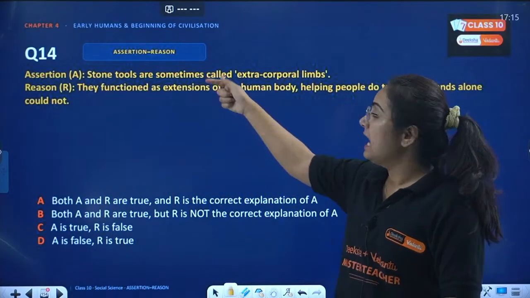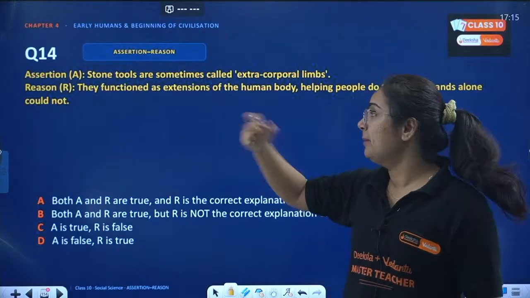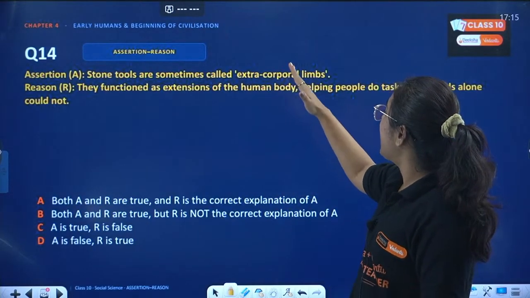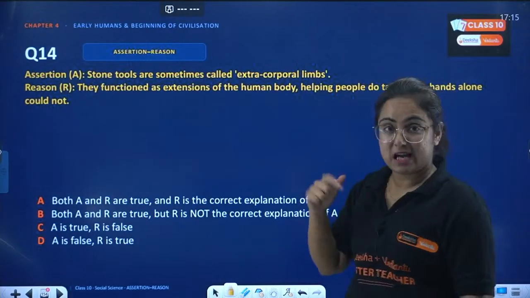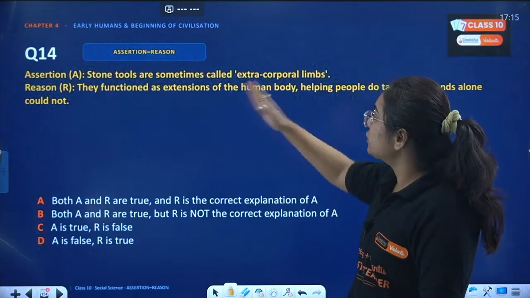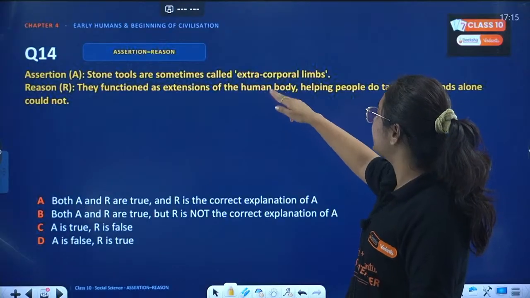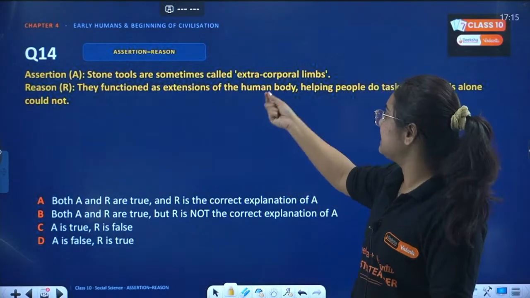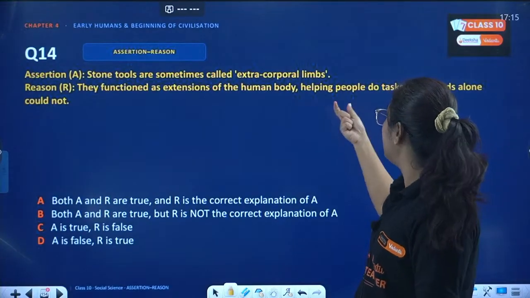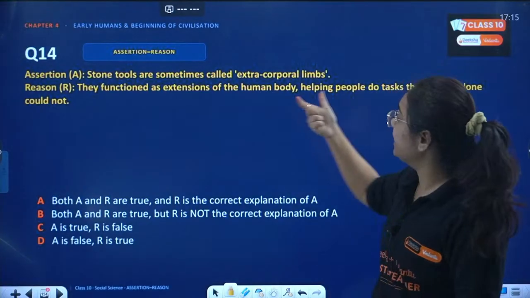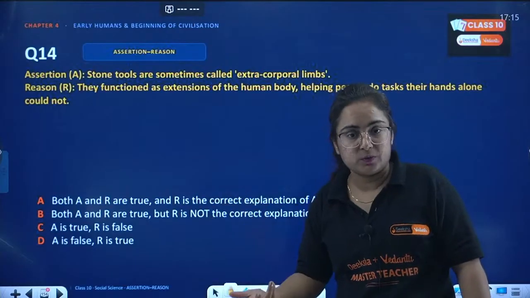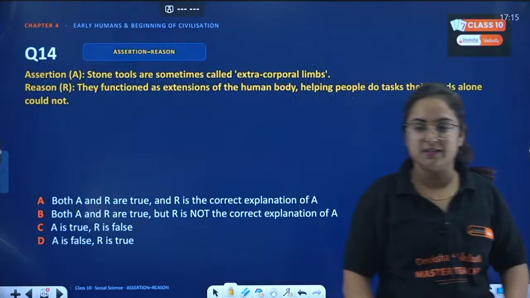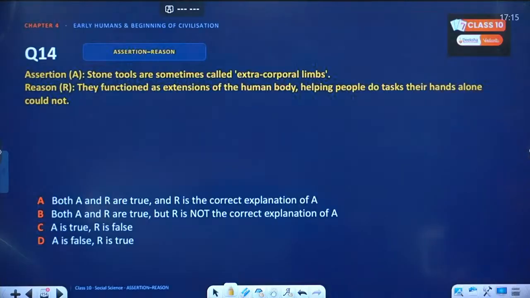Next is about assertion and reason again, beta. Assertion: Stone tools are sometimes called extracorporeal limbs. I will tell about this, okay? Reason: Because they function as extensions of the human body, helping people do tasks their hands alone could not do. What do you think about this? Okay, I just saw your answers, beta.